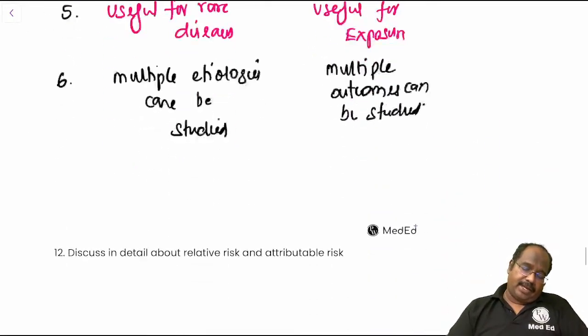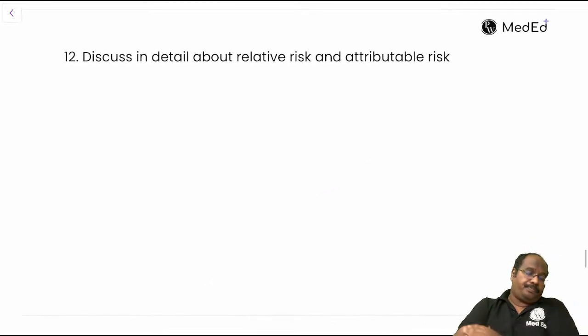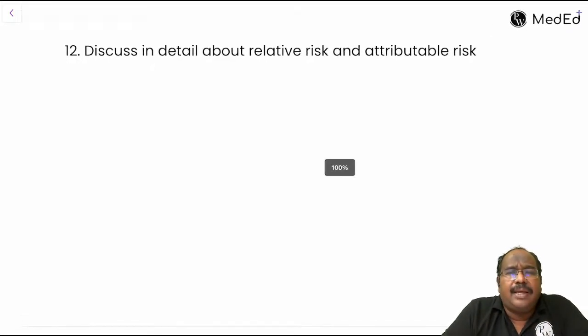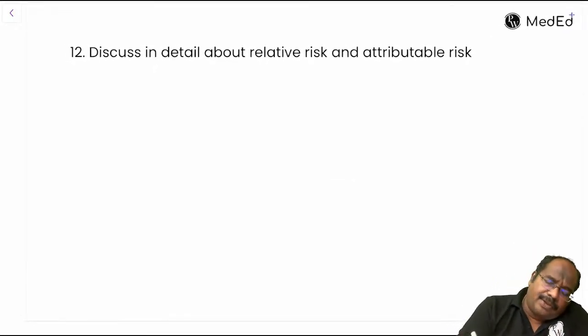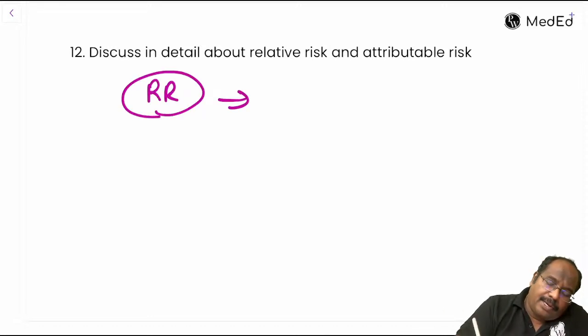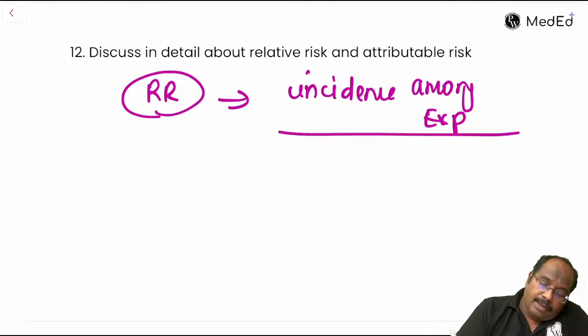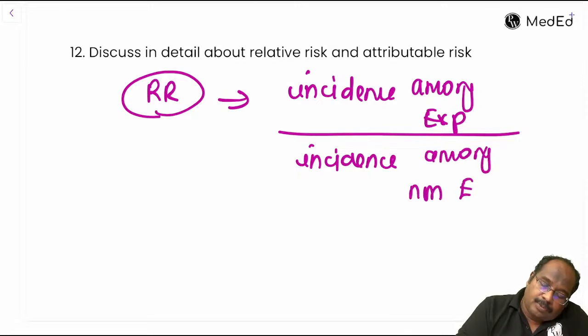So are we clear? Shall I continue, guys? Discuss in detail about relative risk and attributable risk. Relative risk we have already seen. It is incidence among exposed by incidence among non-exposed.